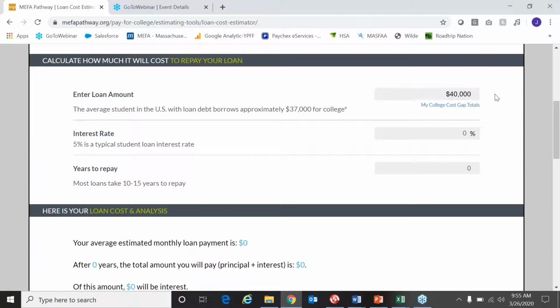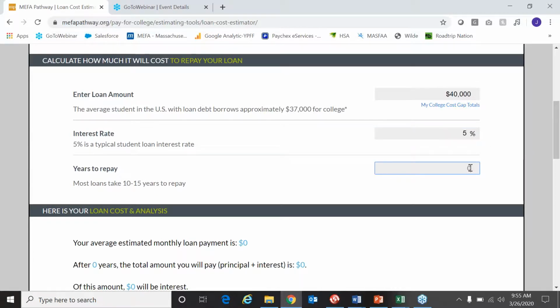When I'm working with the students, I always remind them that you're not going to school just for 1 year. Depending on what program they're in, it's either 2 or 4 years, more than likely. So you want to plan for 2 or 4 years. So we're going to look at that 4-year cost gap. And then they're telling us the typical student loan interest rate is 5%, so we'll pop that in.